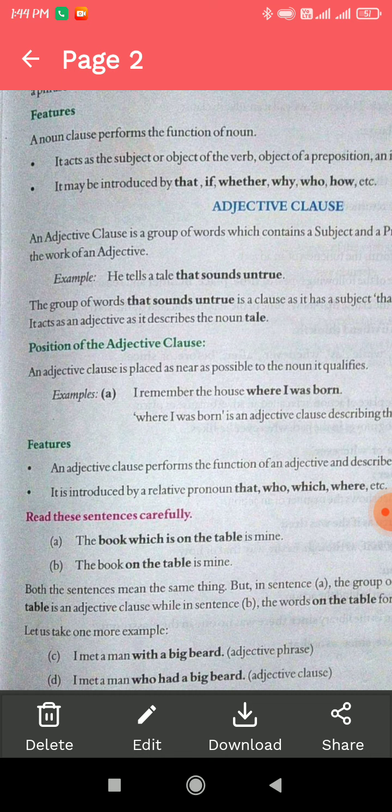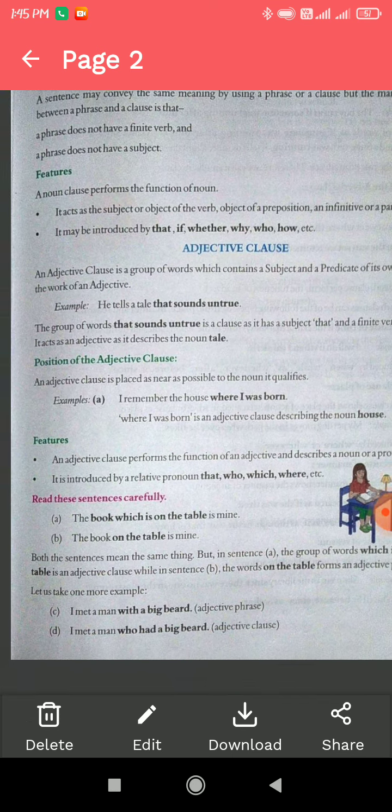But in the second example, "on the table" is a phrase. It is a phrase that makes an incomplete sentence, so it is called a phrase.